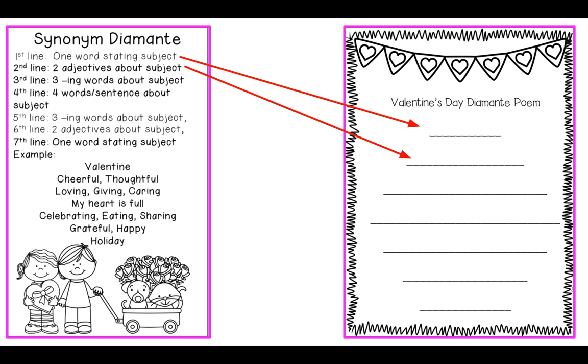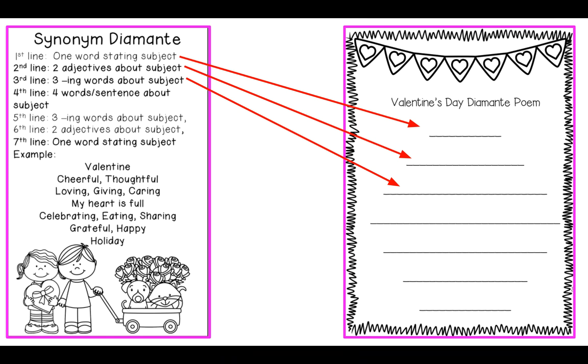Thinking of words that end in the word full, F-U-L, like the example, would be a great way to do this. They should be words that end in full. That would help you to know that they are adjectives. So cheerful, grateful, happy, words like that. Then the next one, the third line, is going to be three ing words. Three ing words, again, about that same subject, ending in ing. These three words have to end in ing.